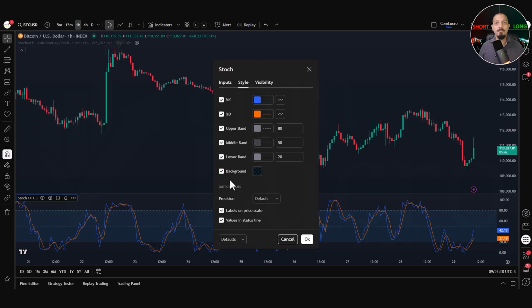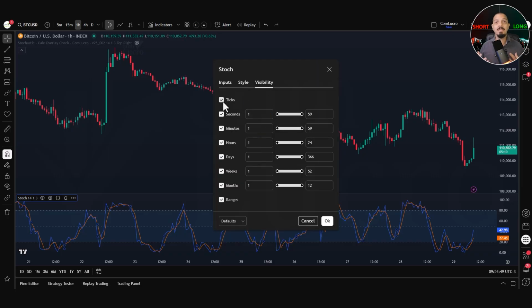Under Output Values, the precision setting lets you control how many decimal places are shown for the indicator's values. The default option adjusts automatically based on the instrument and is usually the best choice. Finally, you have two additional display options. Labels on price scale adds markers on the right-hand side of the chart showing current stochastic values. Values in Status line displays the real-time values and parameters of the indicator in the top left corner for quick reference. Finally, we have the Visibility tab.